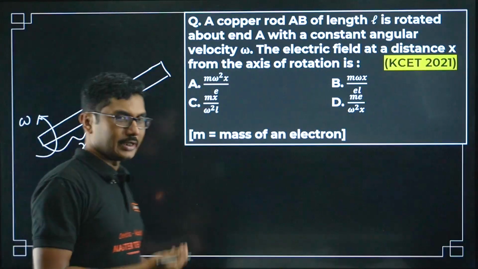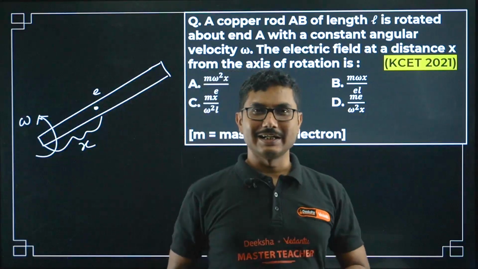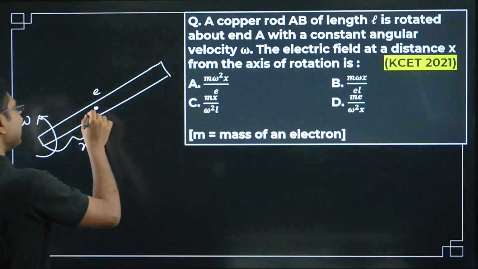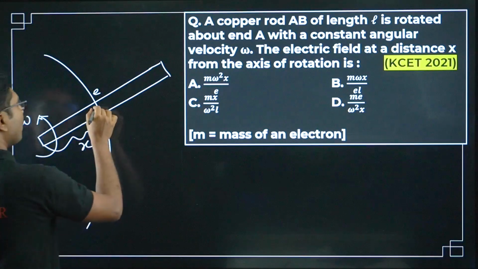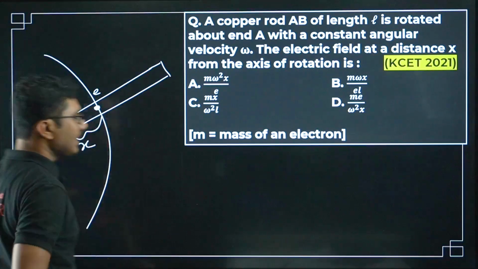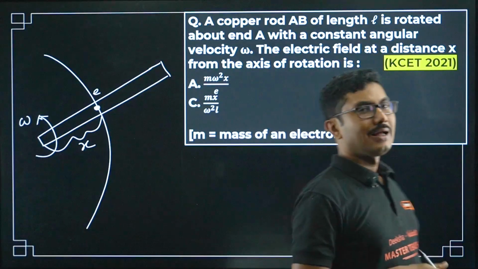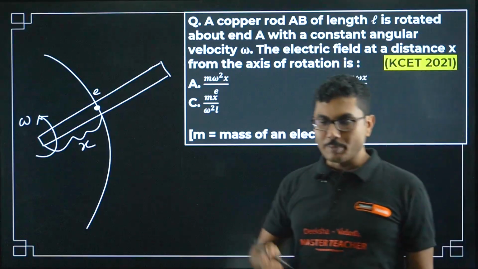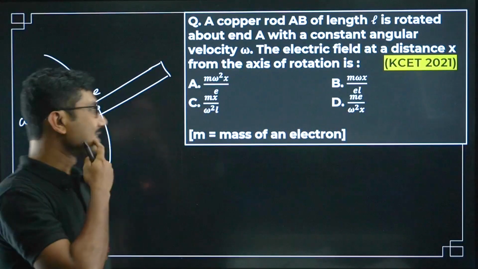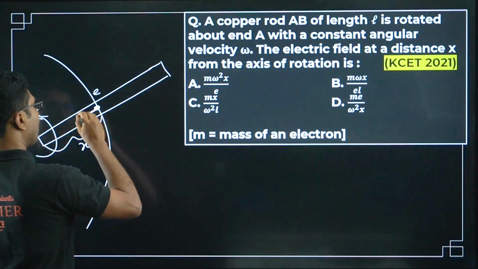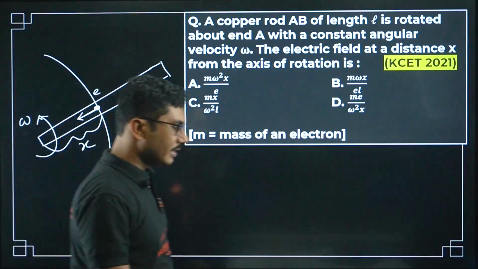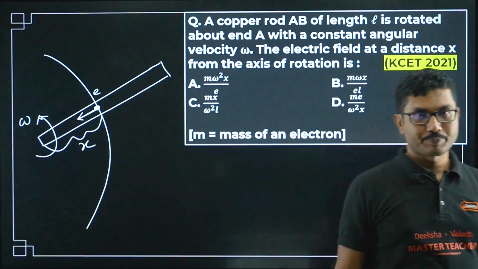Let us focus on that single electron and say this electron is rotating in a circular path. If something is rotating in a circular path, there should be at least one thing. What is that? There should be a centripetal force. For rotational motion, centripetal force is a must.